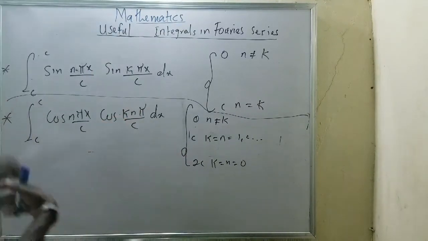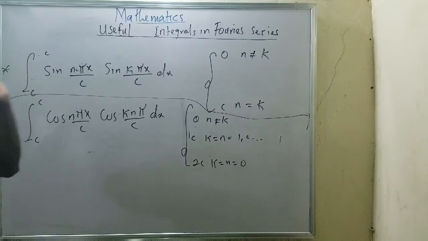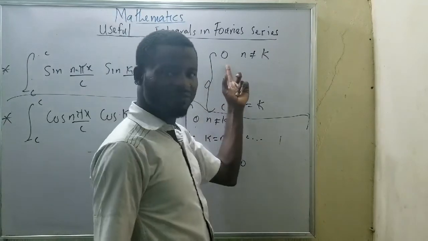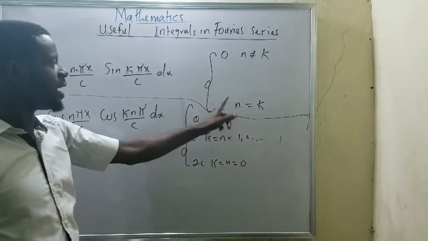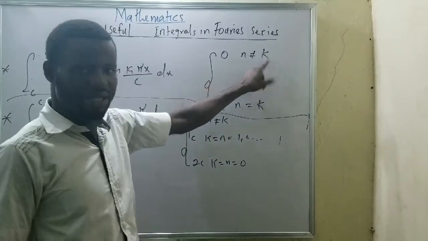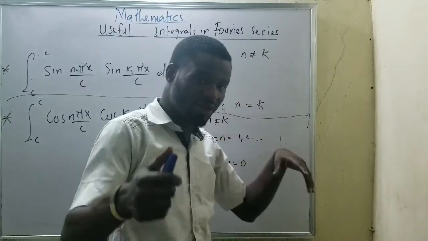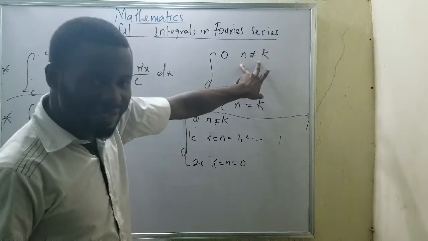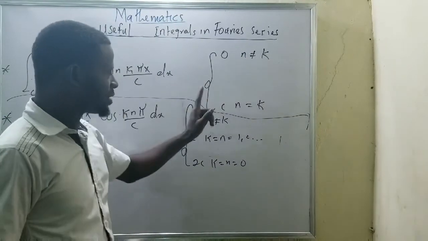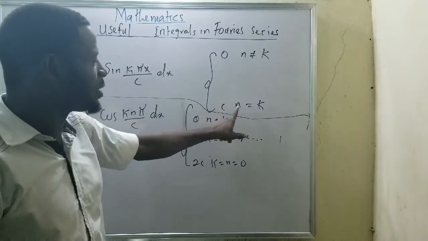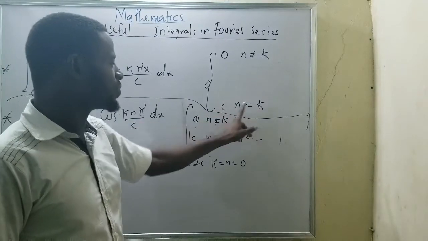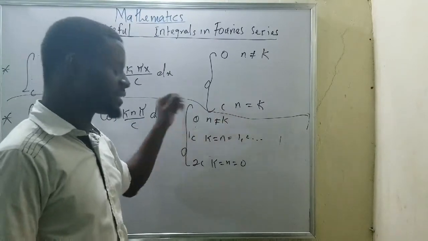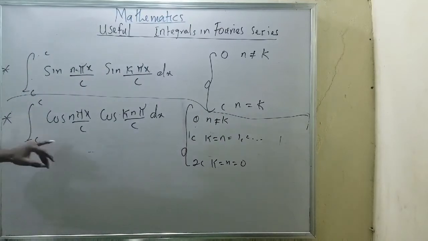By so doing, you understand: when n is not equal to k, I will have 0. I've told you that if it's not equal to k, on one of our limit forms it may be greater or less, but I'll try that. And when n equals k, I will have a constant c. That is what I always get with a cosine function.